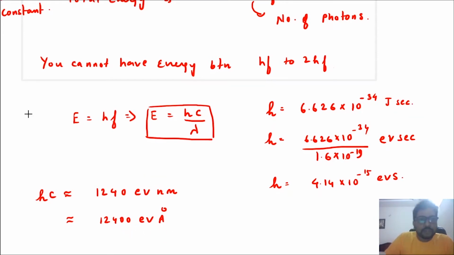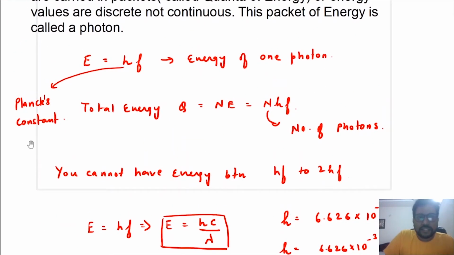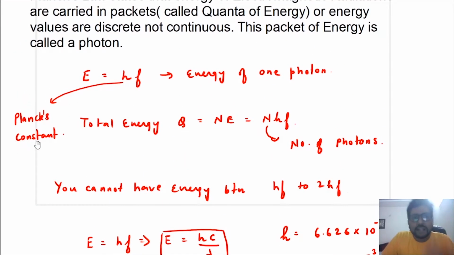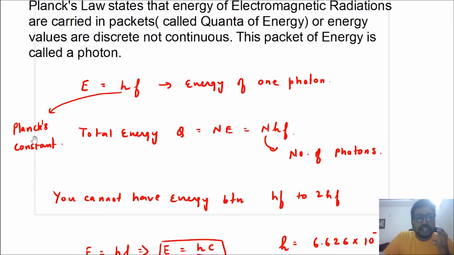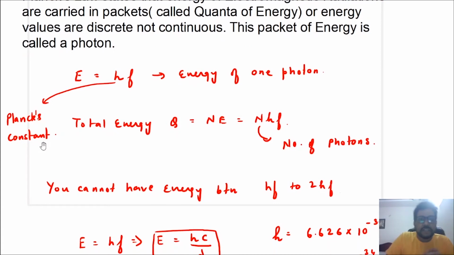So Planck's law is describing the particle nature of light, and it is saying that the energy is discrete and not continuous. Energy is carried in packets, and you can only have an integral number of packets. You cannot have energy between two packets.